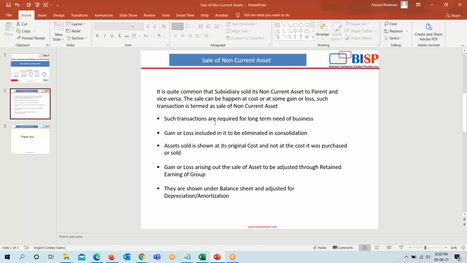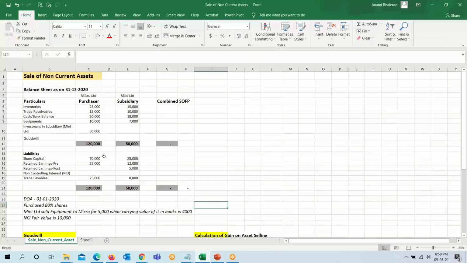The non-current asset is basically a long-term asset which is not current, generally plant and machinery, which is used by an organization for a period of more than 1 year, or generally more than 2 years, 3 years or 4 years. So we will go to our Excel example.